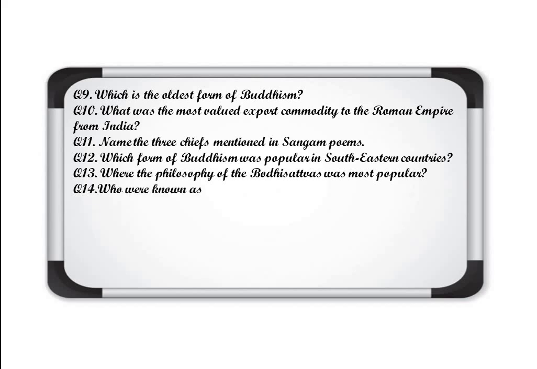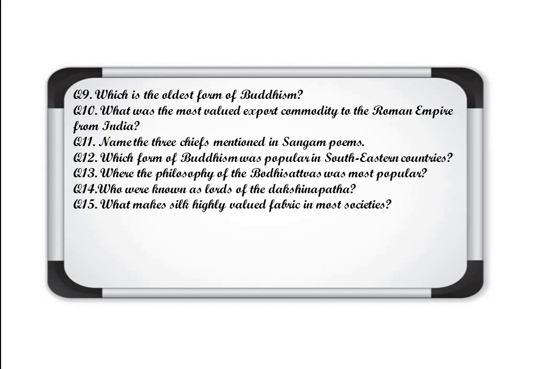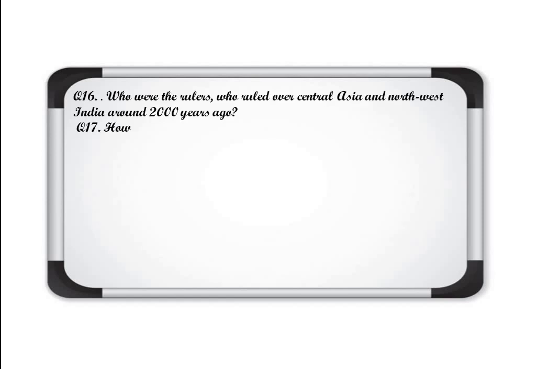Then here the 14th is who were known as Lord of Dakshinapatha. Then what makes silk a highly valued fabric in most societies? Then who were the rulers who ruled over Central Asia and Northwest India around 2000 years ago?